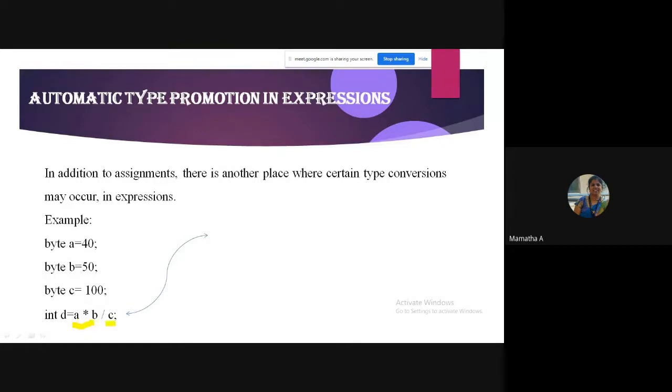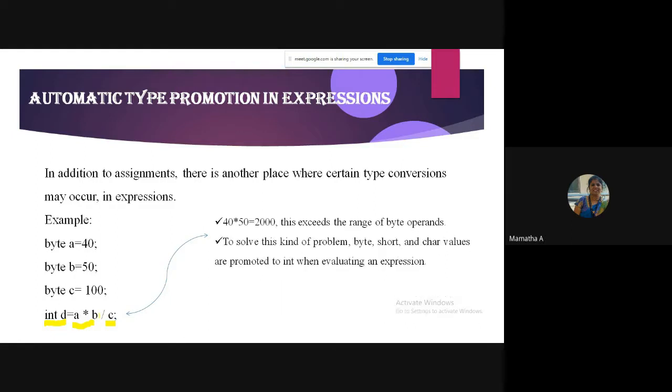Can anybody tell me what A star B is? I'm storing it in int, that's a different issue. What is A star B? 40 into 50 is how much, students? 2000. Which you know will exceed the range of byte operands. As you know, byte can hold how much value? -127 to 128, but you are storing 2000. It is not possible, right?